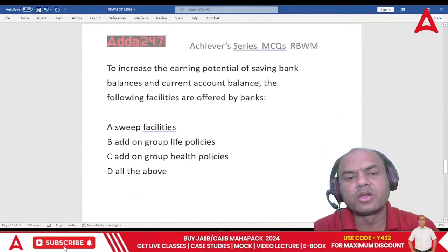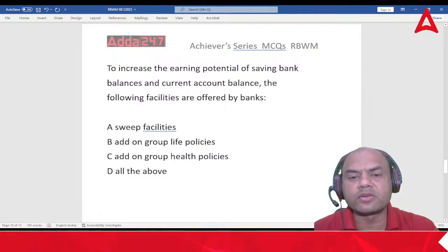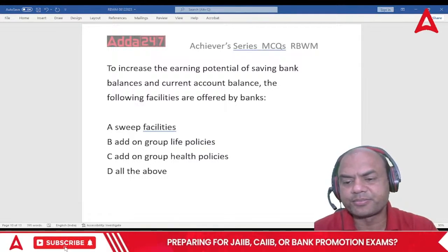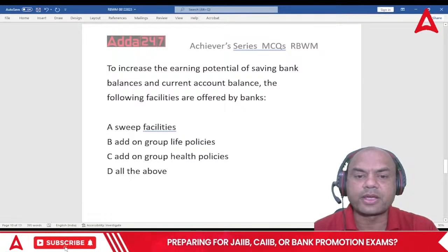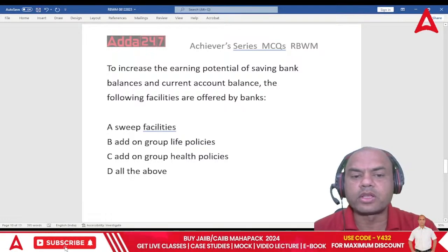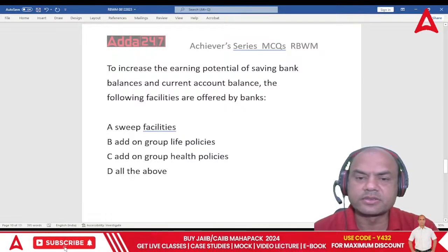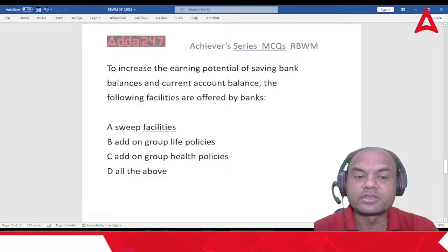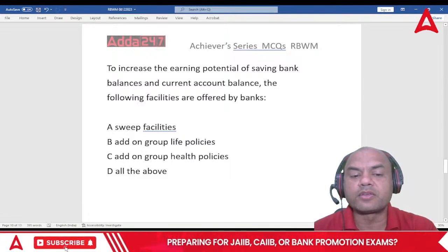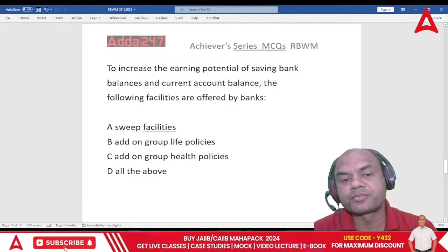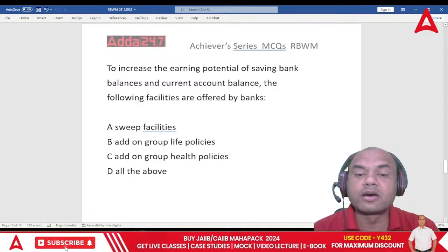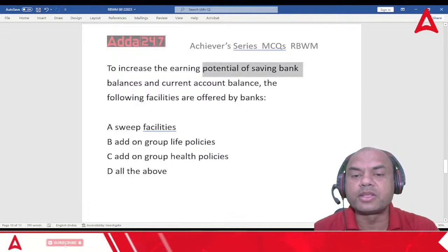Next one. To increase the earning potential of a savings bank balances, the following facilities are offered by the banks. So what are the facilities? Sweep, add-on life policies, add-on group health policies, and all of the above. To increase the earning potential of savings bank account means what?